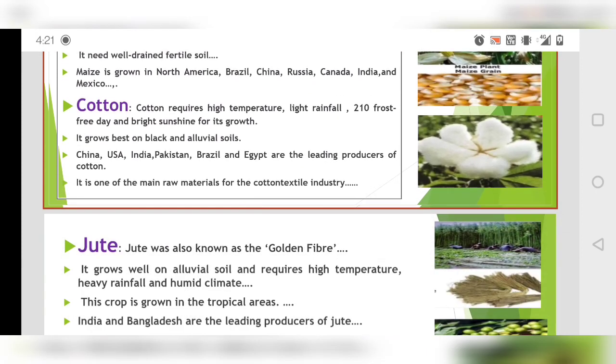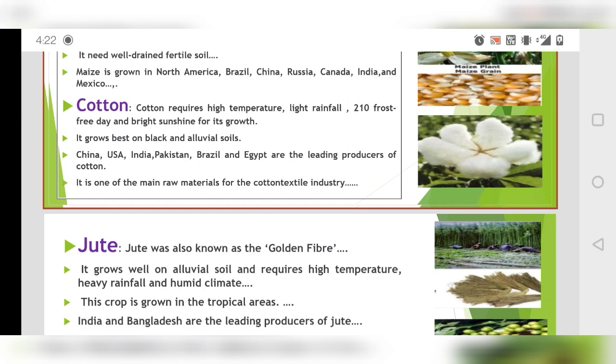It is grown well. Okay, then we have cotton, very very important, because cotton is grown in India from very old times. So yes, it is very very important, and cotton is a fabric crop. So cotton requires high temperature, light rainfall, 210 frost free days. There should be no snowfall on those days, and bright sunshine for its growth. It grows well on the black soil, or the alluvial soil. So black soil is very fertile and suitable for cotton's growth.